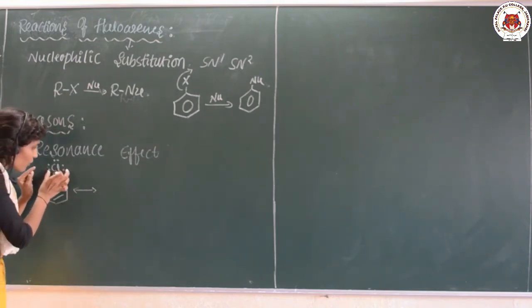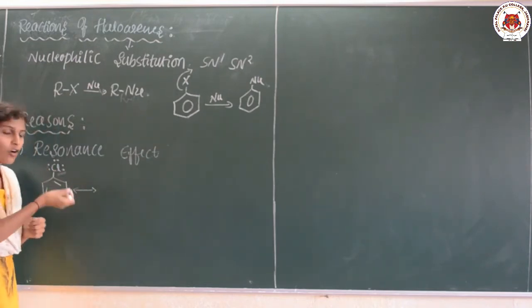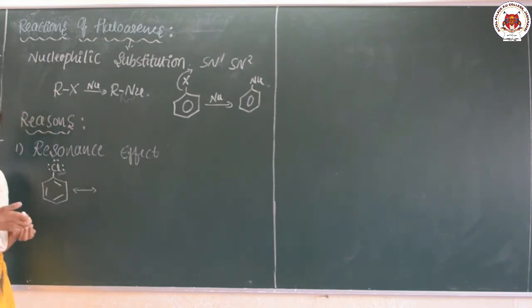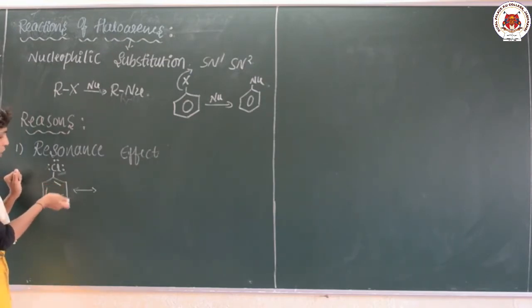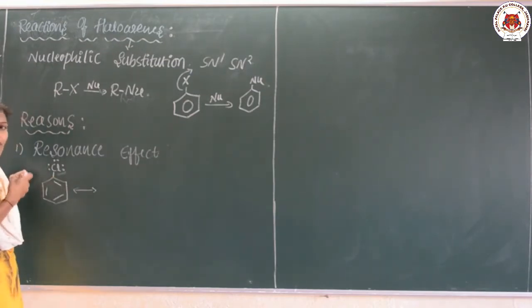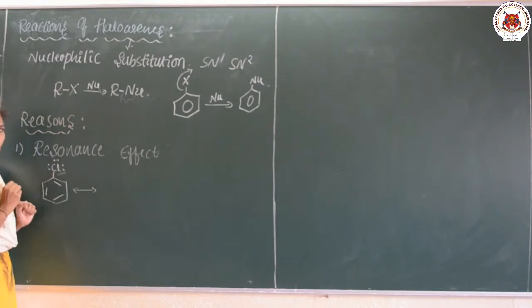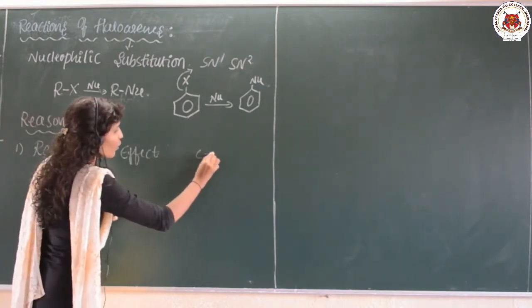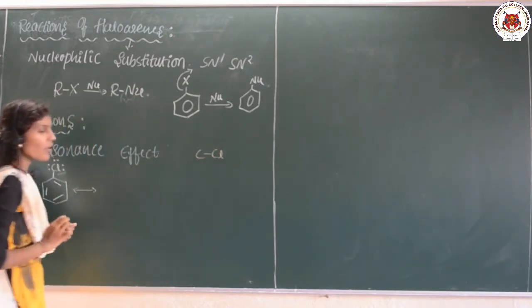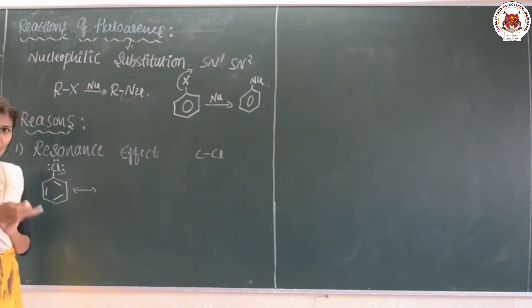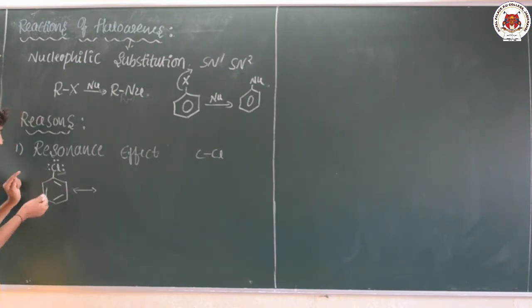So the bonds shift in the ring, and a double bond character is developed between this carbon and chlorine. It seems like a single bond between carbon and chlorine, but actually there is a generation of a double bond. How it is generated, that is what I want to show you.